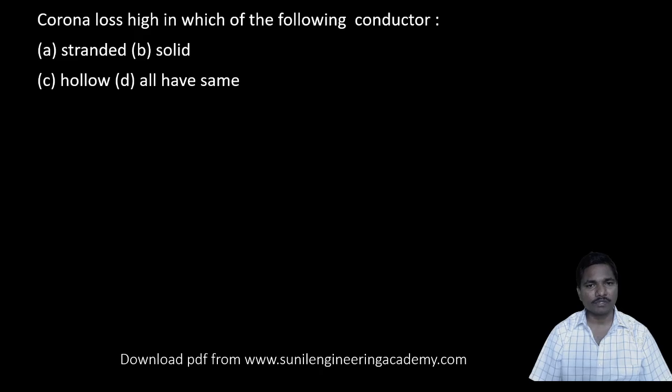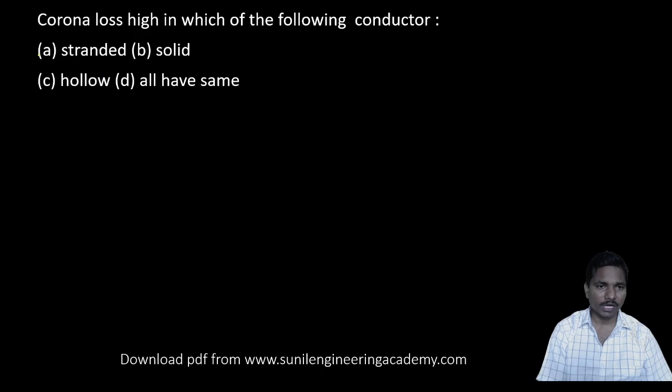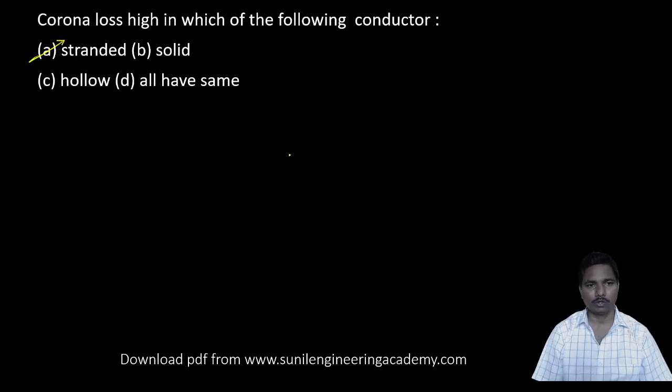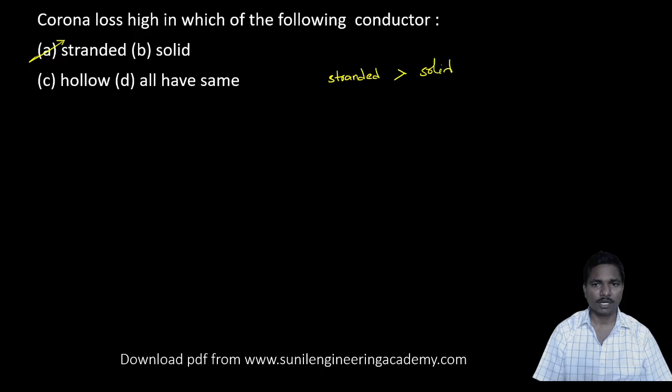Corona loss will be high in which of the following conductors? Here the stranded conductor has high corona loss. Stranded is very high, after that solid, after that hollow. Why?